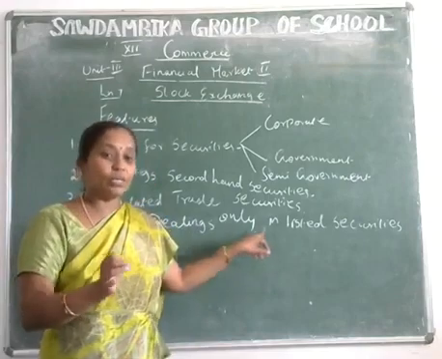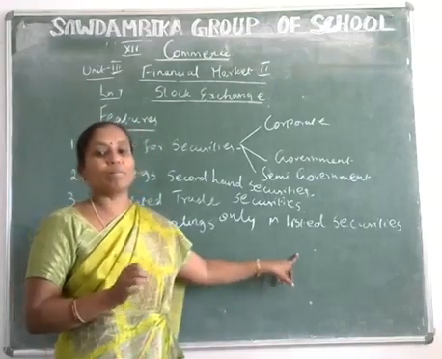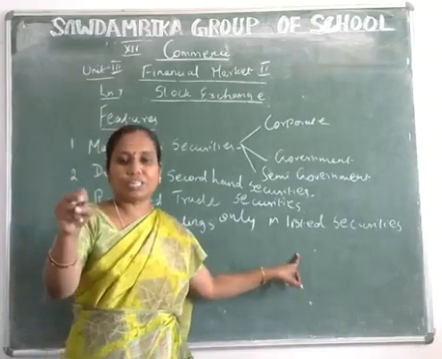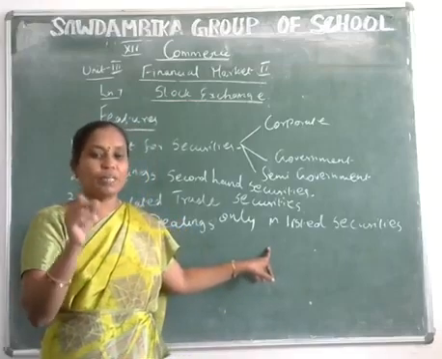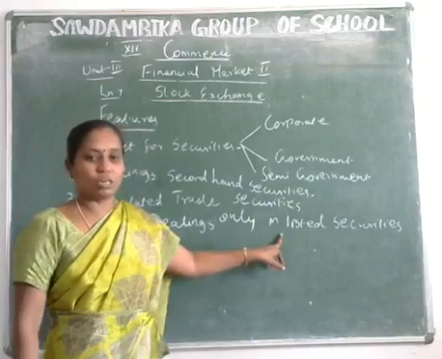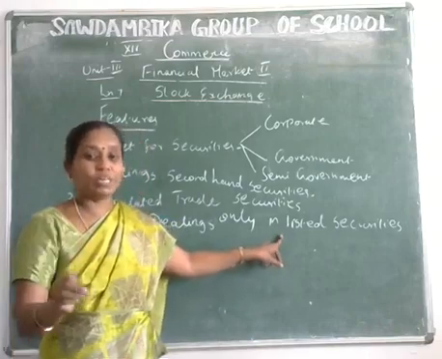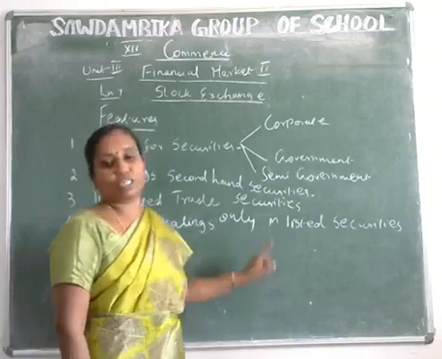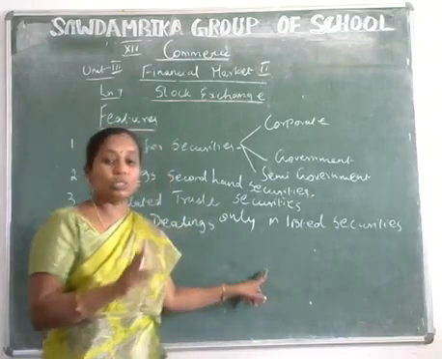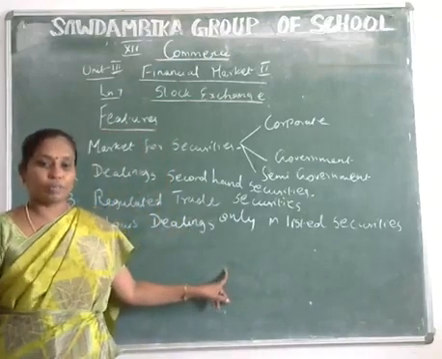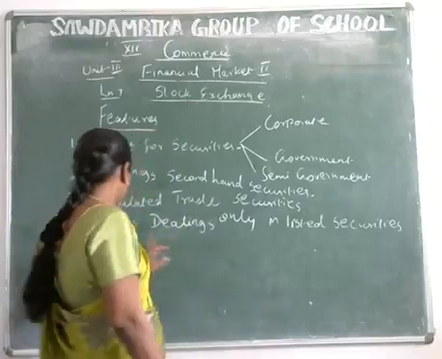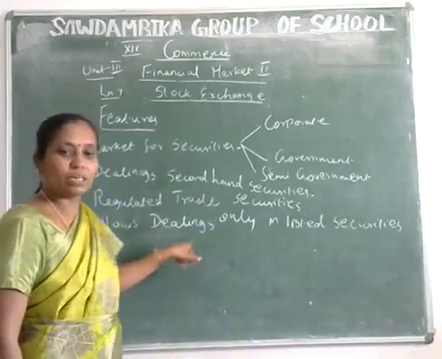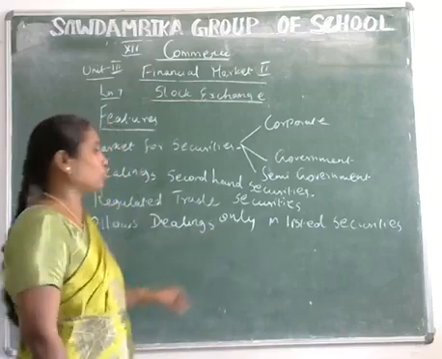Listing means the inclusion of the company's name in the official trading list. A company that issues shares must come under the listing. Only listed securities are traded in the stock exchanges; unlisted securities are not allowed.